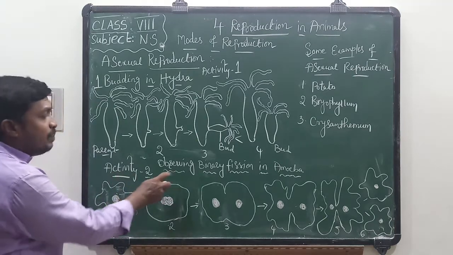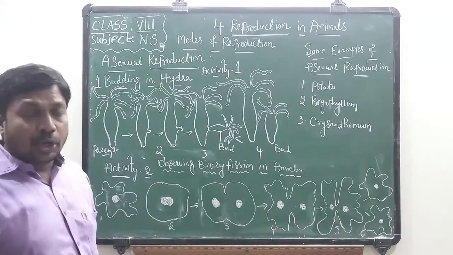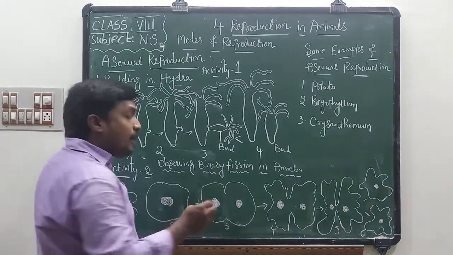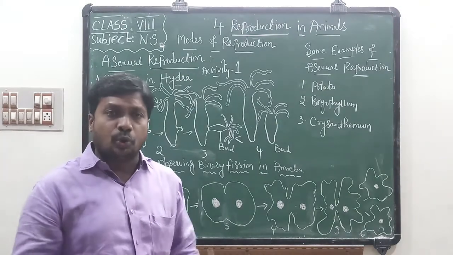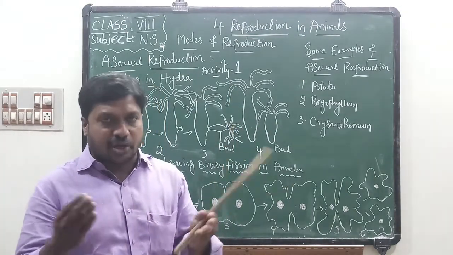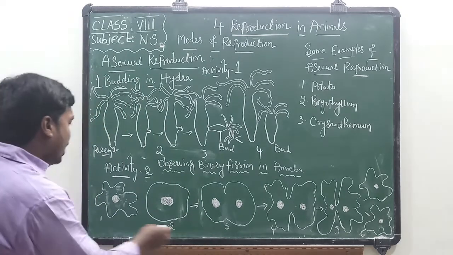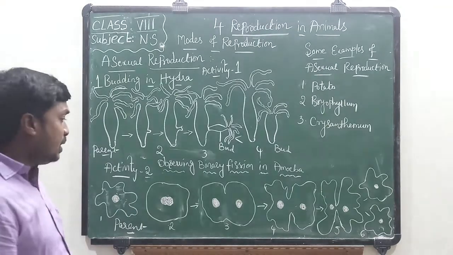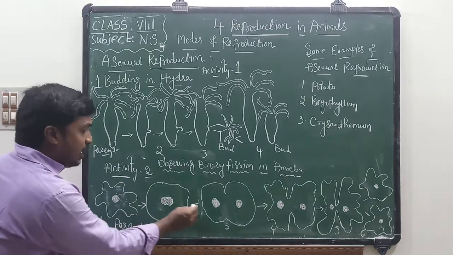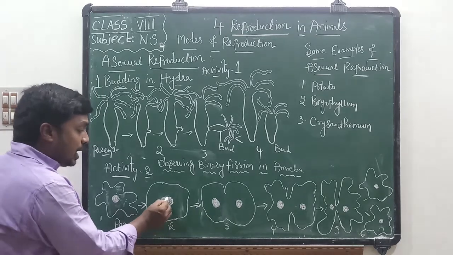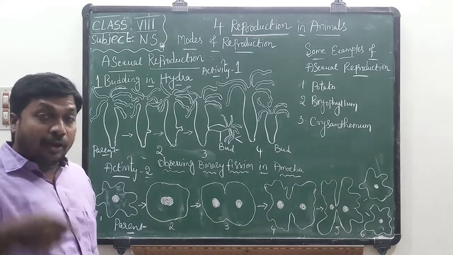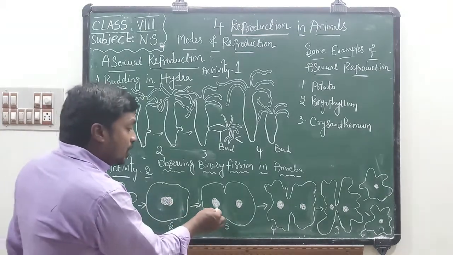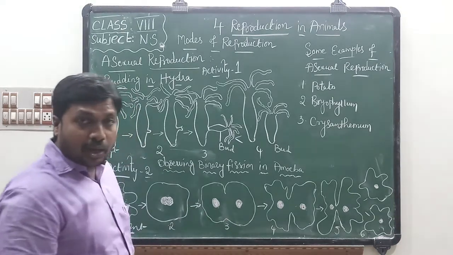Now, second activity, observing binary fission in amoeba. Do you know binary fission is a type of asexual reproduction? Binary means two. Fission means separation. If you observe here, we can find amoeba. This is the parent amoeba. If you observe in the second picture, a constriction, a notch, is formed in the nucleus. This helps to separate the nucleus into two daughter nuclei.